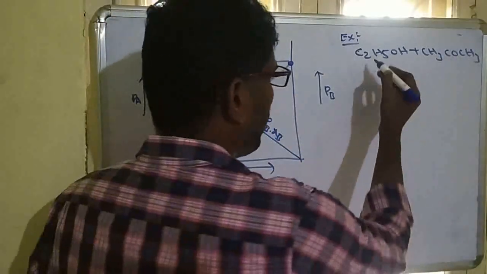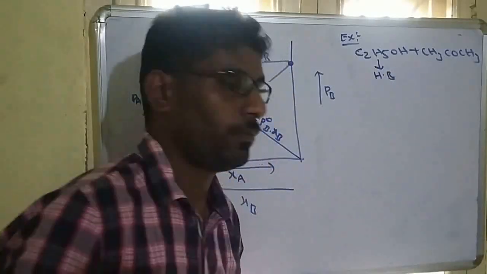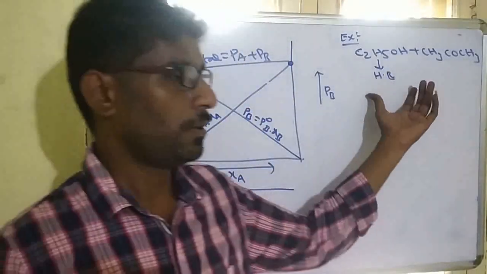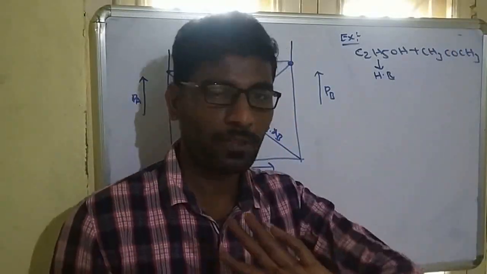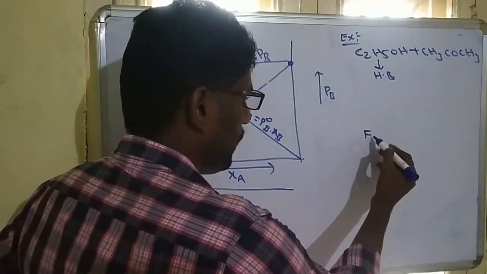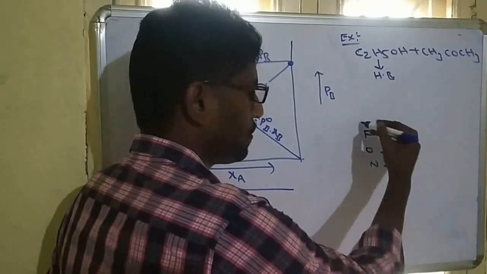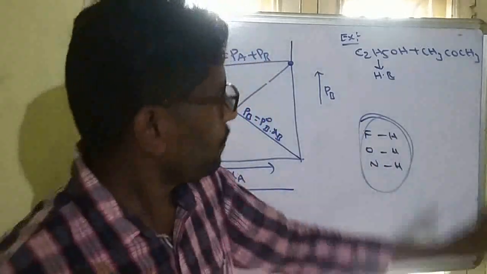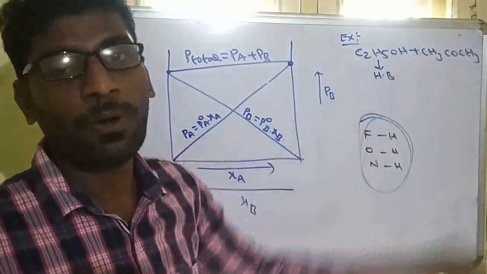We all know that ethanol has hydrogen bonding. Hydrogen bonding will come in the chemical bonding topic, but I think all of you know that wherever fluorine, oxygen, nitrogen along with hydrogen are there, they can form hydrogen bonds. So alcohol has hydrogen bonds, but the ketone has no hydrogen bond.